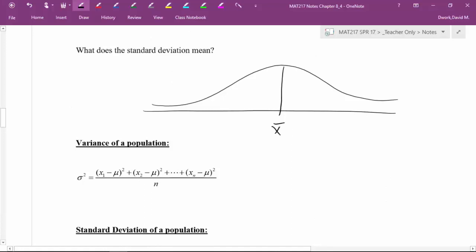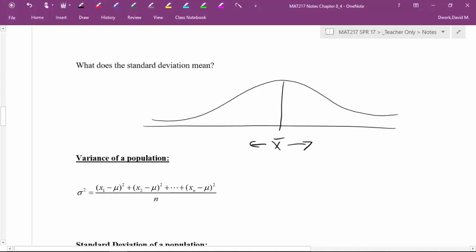X bar. What we're describing, when we talk about standard deviations, is how far off of normal are you? When we say normal, what we mean is average. Okay, how far off of average? How far off of normal? Well, and then we're going to go one standard deviation up and one standard deviation down.